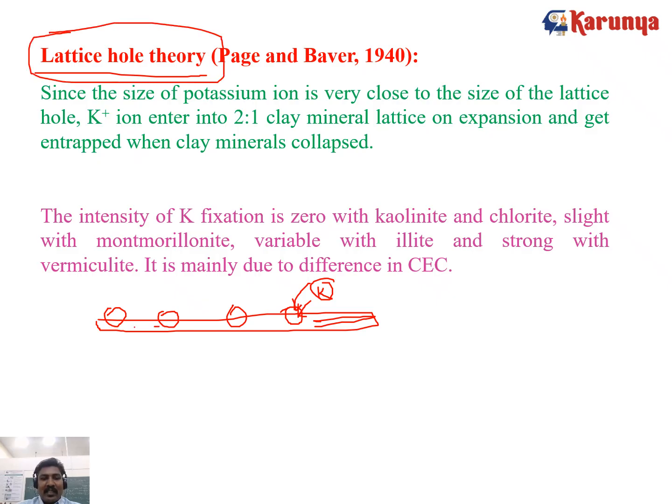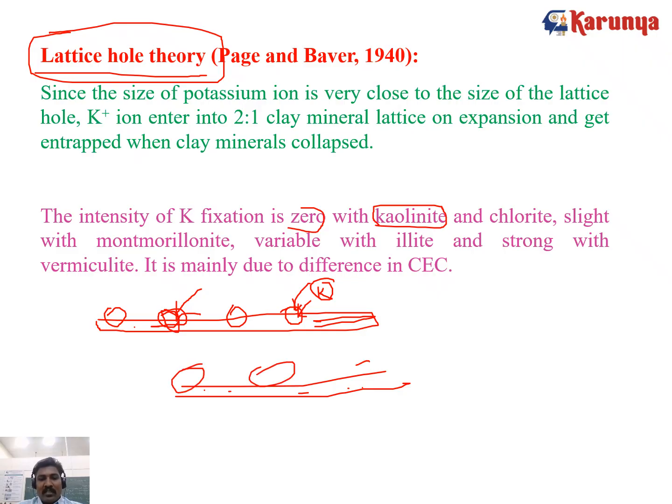This is the lattice. In this lattice, there is a hole, where potassium is trapped. This theory is called the lattice hole theory. So the intensity of potassium fixation is zero with kaolinite, because it is not an expanding type. Fixation will not happen. In the previous slide also we saw that in between there are no ions. No potassium, they are present only on the surfaces.